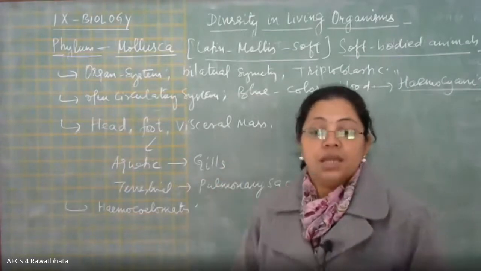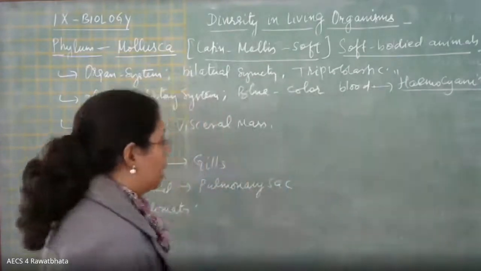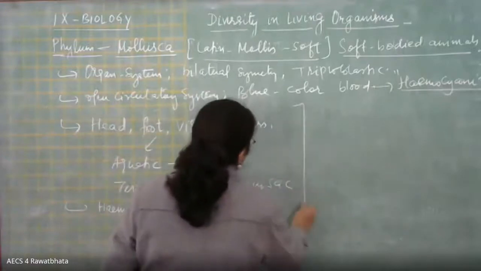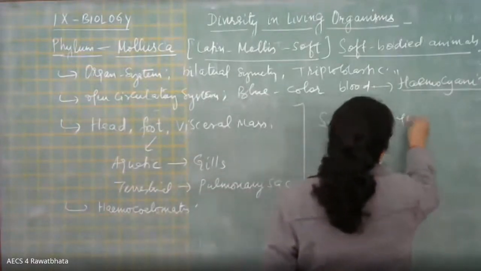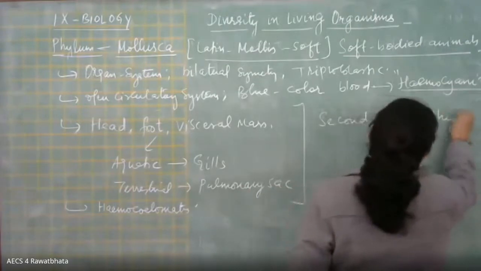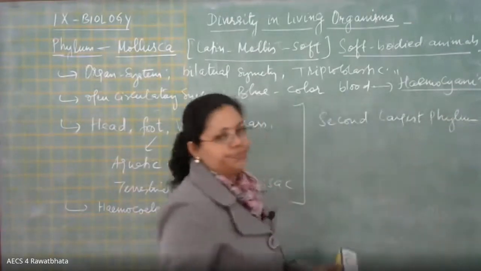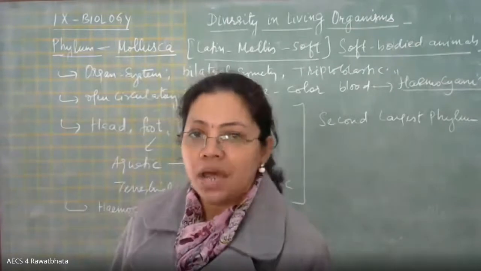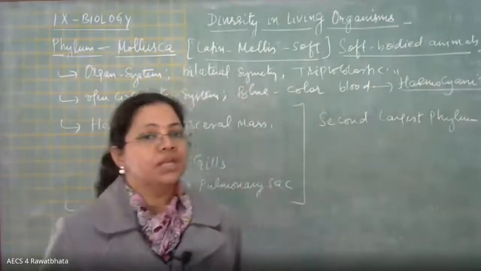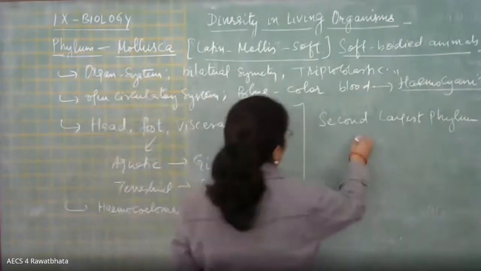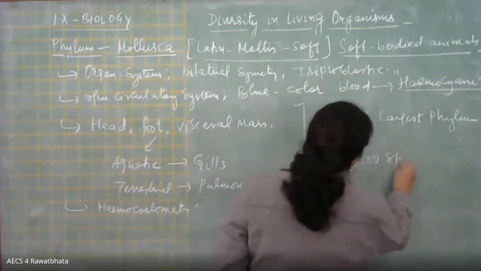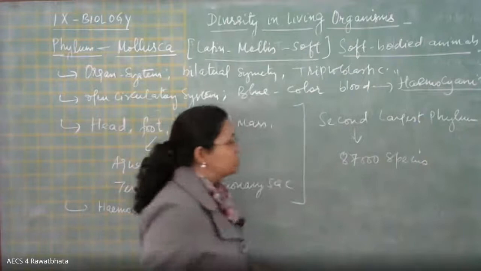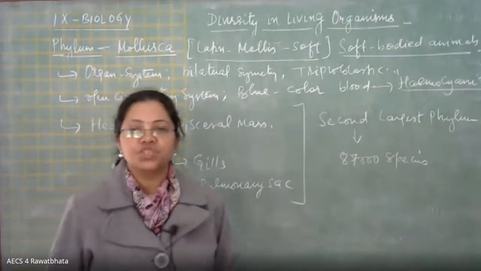And next to Arthropoda, it is the Mollusca which is the second largest phylum. Arthropoda is the largest one. Next one is this Mollusca, and alone it has almost 87,000 species.